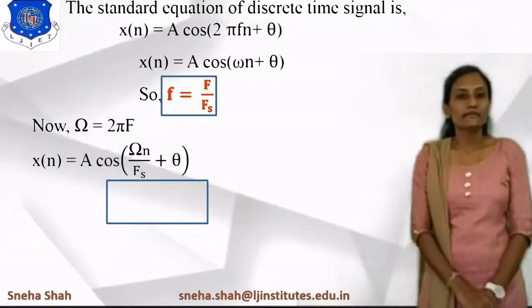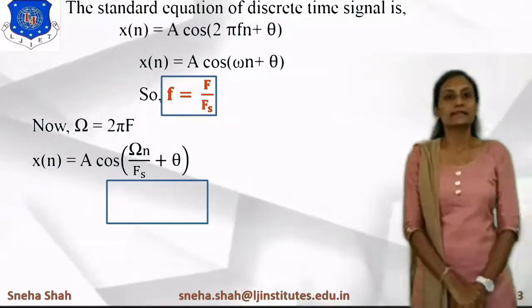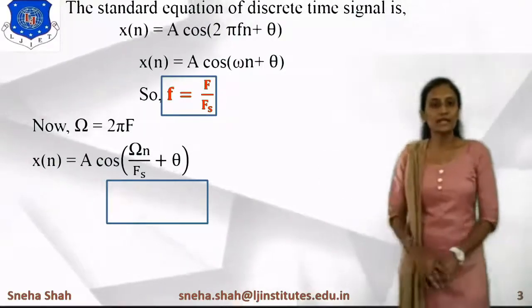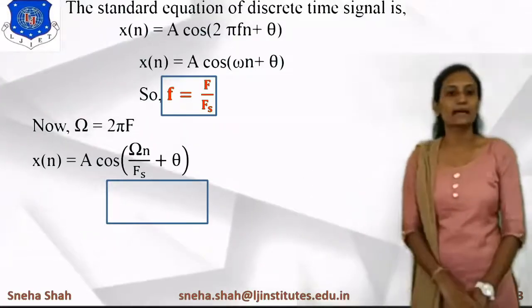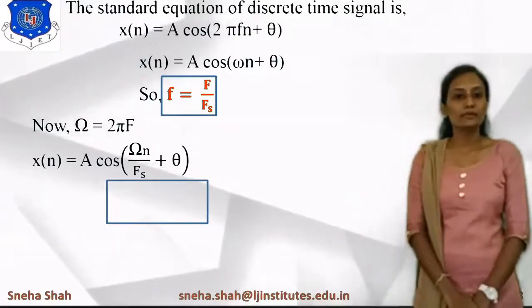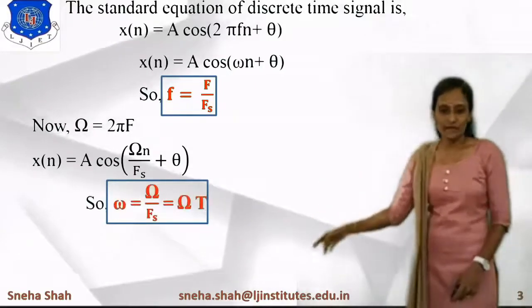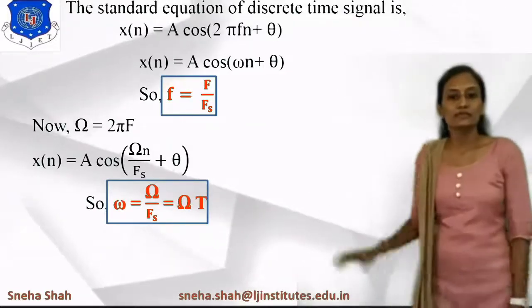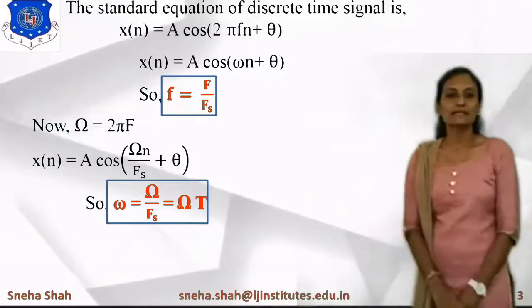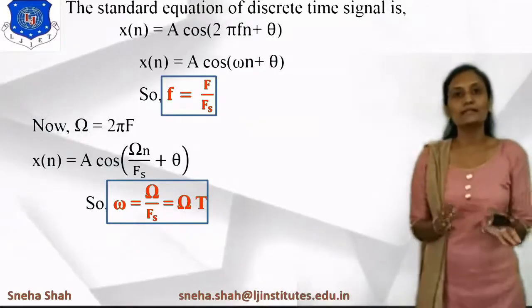If we are representing the discrete time signal, then the equation will be x of n equals A cos of (Ω n divided by capital Fs) plus theta. By using this formula, we can say that the value of omega equals Ω upon Fs. So these two equations are basically used for the relationship between continuous time frequency and discrete time signal frequency.